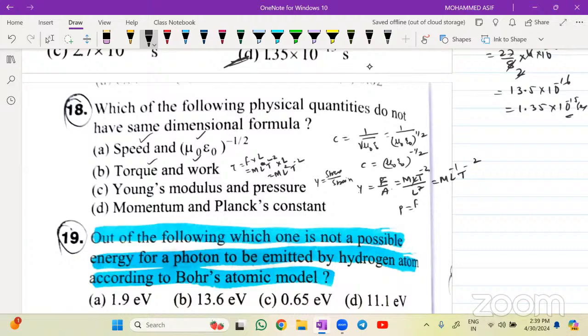Pressure is equals to force by area. So the dimensions of both will come the same: ml power minus 1 t power minus 2. The dimensions of these two are also the same. So only one remains. So I can take out the fourth option.